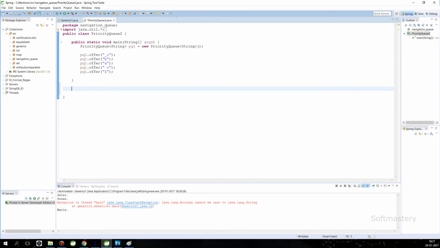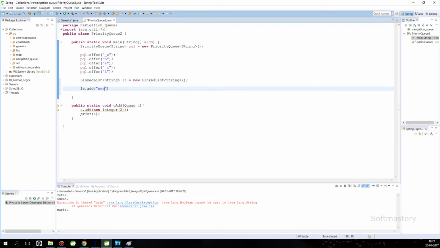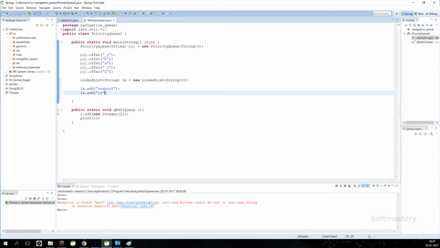Let's get back to the priority queue implementation we checked in the previous video. In this class, I will create a method that will take a queue object and adds integer values to it. Now I will create a linked list implementation. Here I add some string objects, and then put the linked list object in the method.